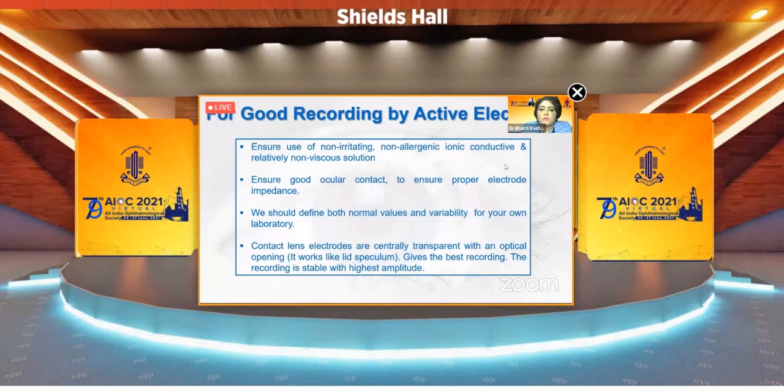For good recording by active electrodes, ensure use of non-irritating, non-allergenic, ionic, conductive, and relatively non-viscous solution. Ensure good ocular contact to ensure proper electrode impedance. We should define both normal values and variability for our own laboratory. Contact lens electrodes are centrally transparent with an optical opening which works like a lid speculum. It gives the best recording. The recording is stable with highest amplitude.